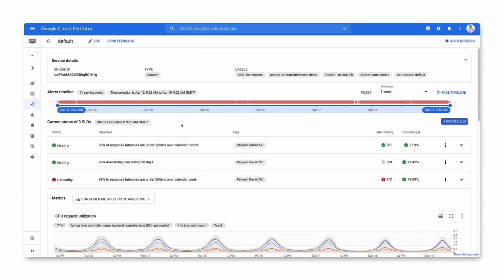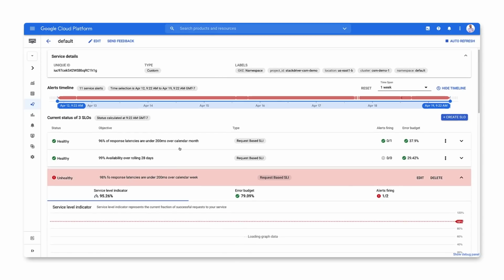We've defined 3 SLOs for this service. There's a calendar month response latency SLO, which is currently healthy, with plenty of error budget still remaining. There's a rolling window availability SLO, which is also healthy. Finally, we have a calendar week latency SLO. There's plenty of error budget left, but it's currently showing as unhealthy. Let's dig in to see what's going on.